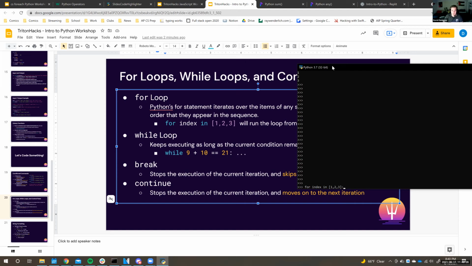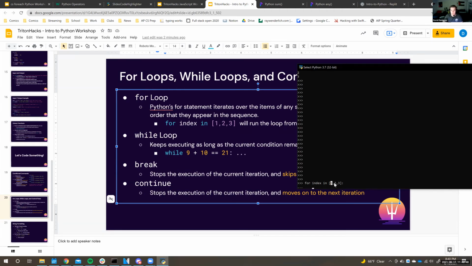And we want to print out each of these numbers, for example. So we're iterating through each one, and we're going to store each of these numbers in index each time this loops. And so what this means is that whatever's inside of this for loop will iterate as many times as the length of this list.